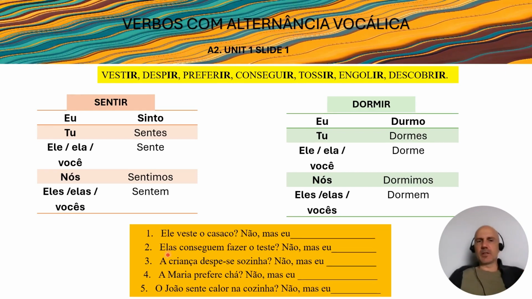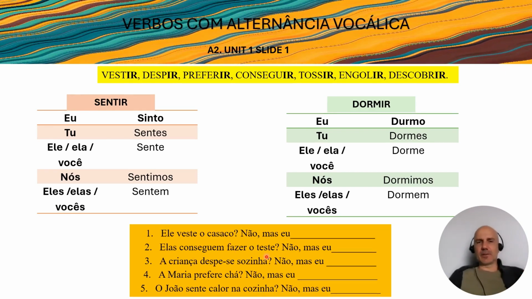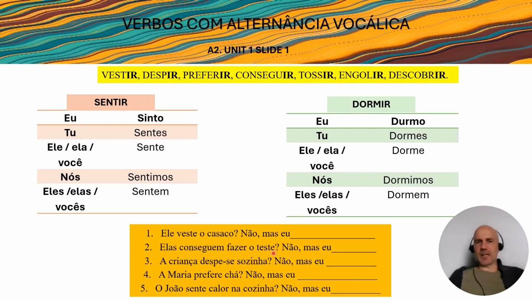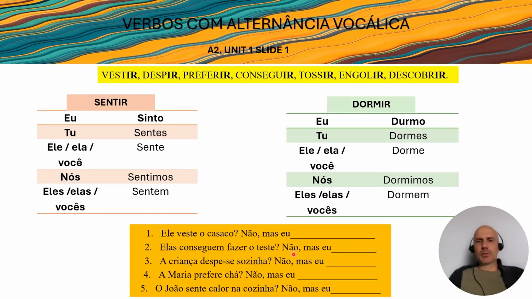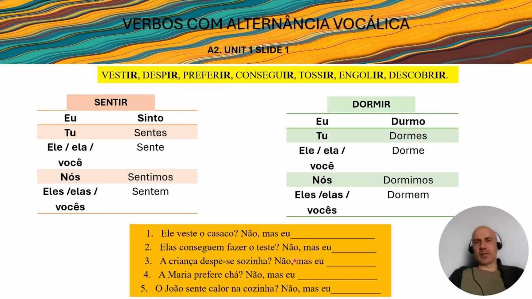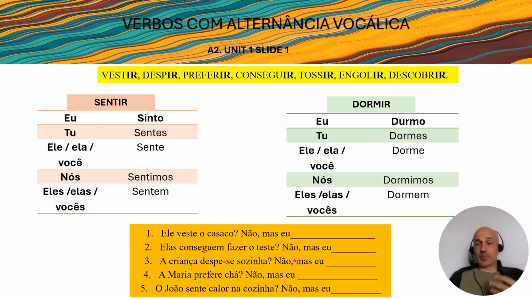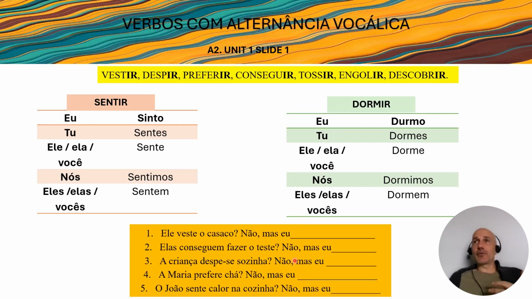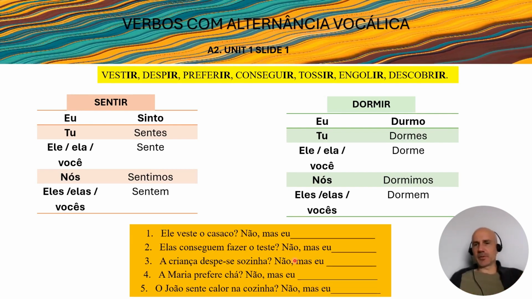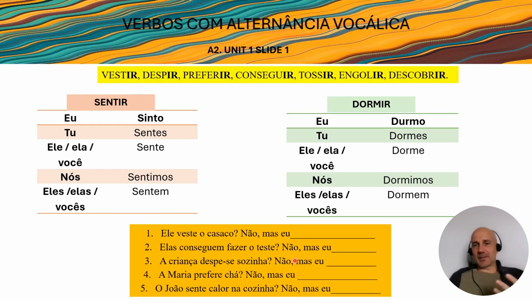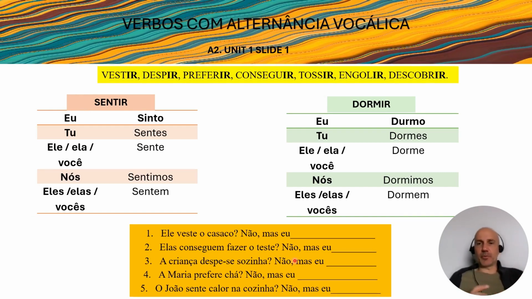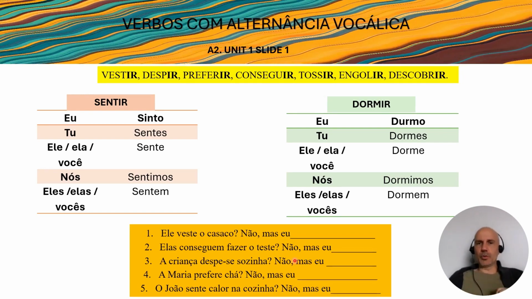Or the second one is, elas conseguem fazer o teste. They can make the test. They can do the test. So you have to say no, but I can do the test. Okay, so because the only way for you to practice this transformation is you have to conjugate all these verbs in the first person of the singular, because that's when we do this transformation from E to I, or from O to U, as we just saw.